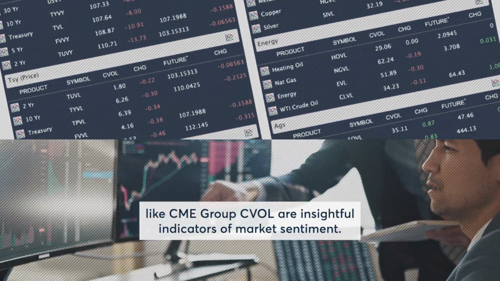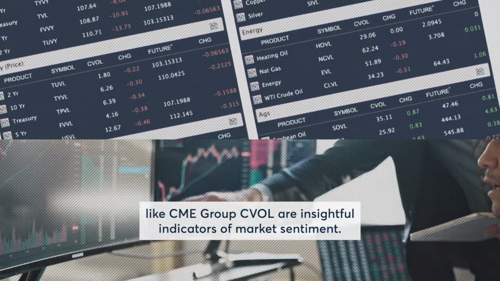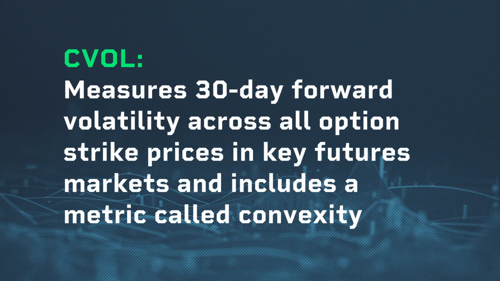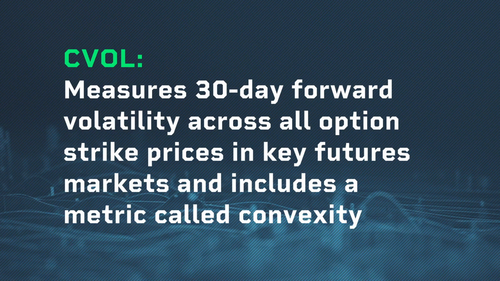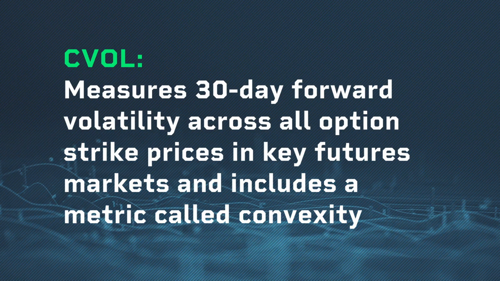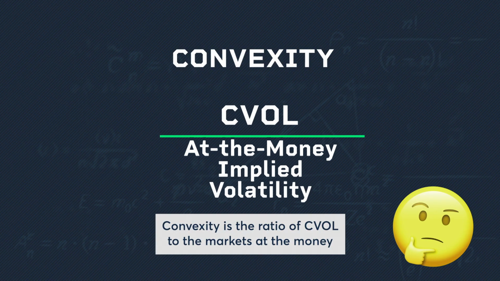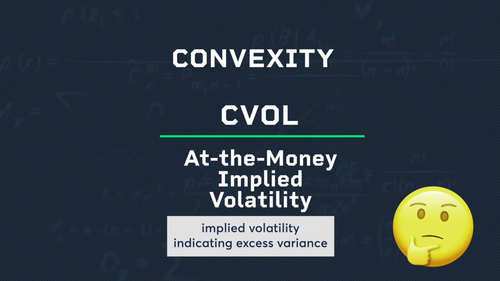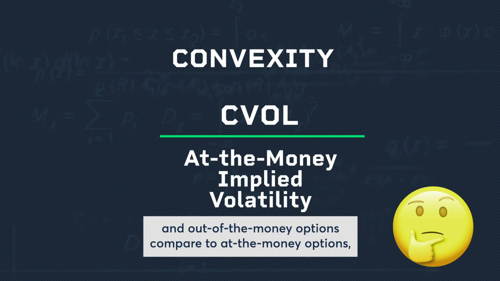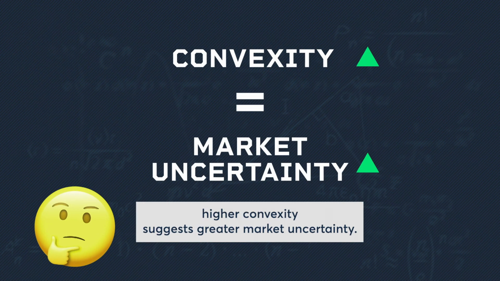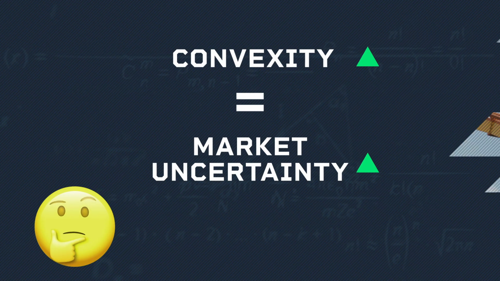Volatility indices, like CME Group's CVOL, are insightful indicators of market sentiment. CVOL measures 30-day forward volatility across all option strike prices in key futures markets and includes a metric called convexity. Convexity is the ratio of CVOL to the market's at-the-money implied volatility, indicating excess variance in out-of-the-money options compared to at-the-money options. Higher convexity suggests greater market uncertainty.